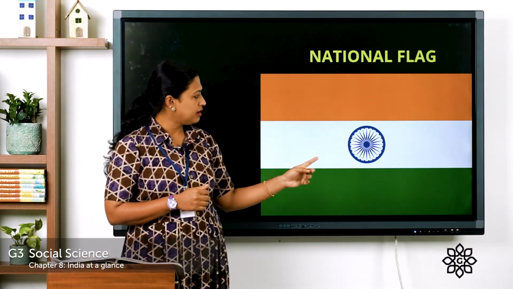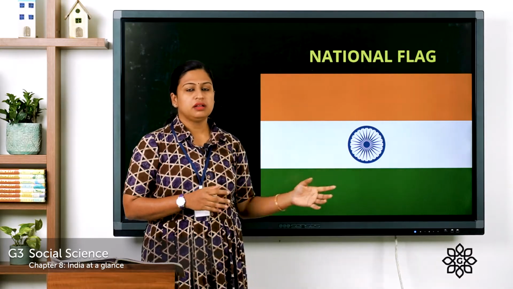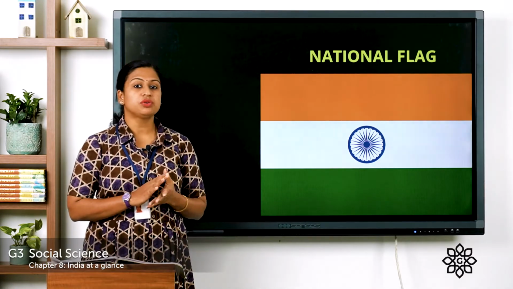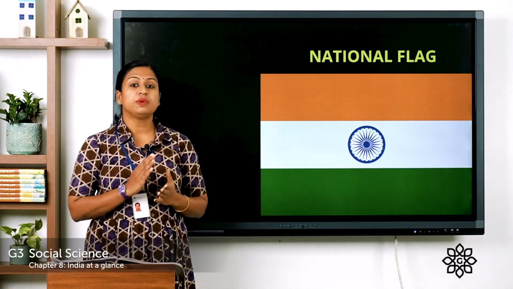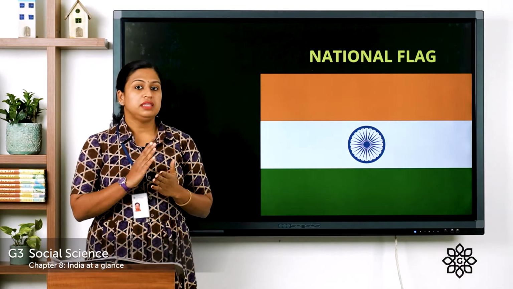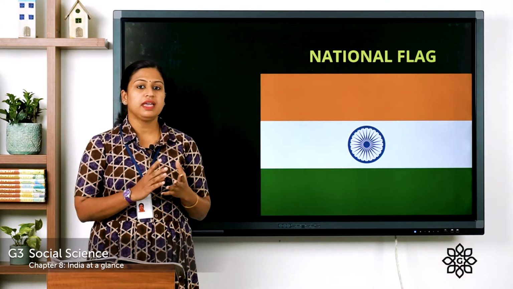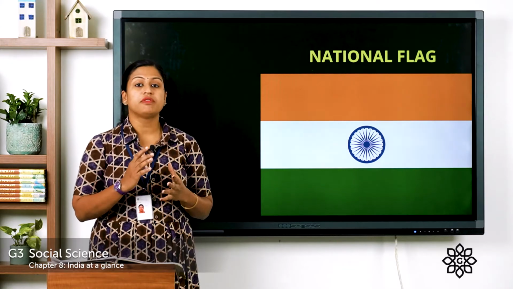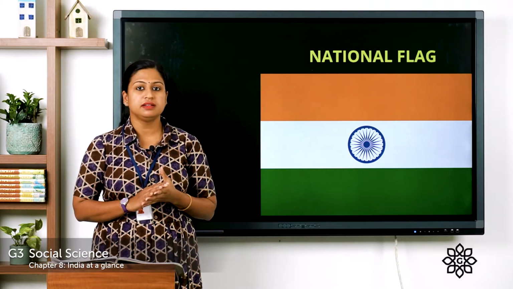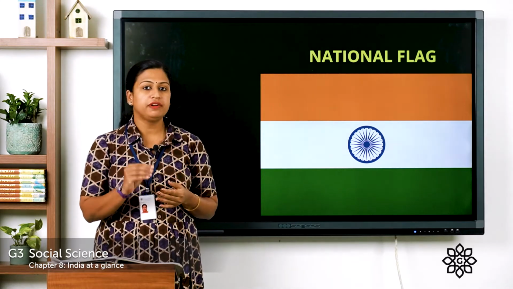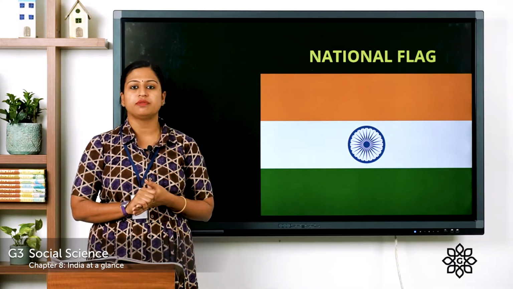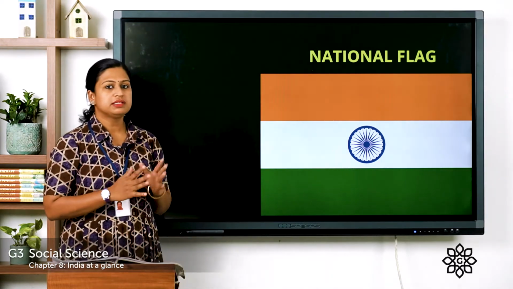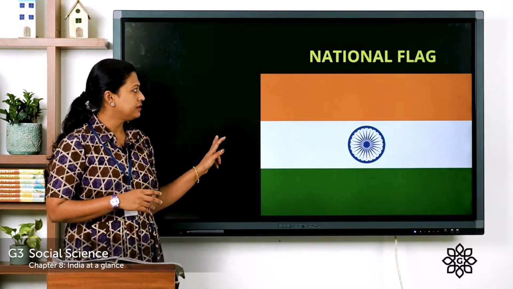Now you can see here at the center a wheel. This wheel is known as the Ashok Chakra and it has 24 spokes. Now these 24 spokes indicate 24 qualities of a person or of a citizen that should be there in every citizen for the progress of our country. So this was about our national flag.